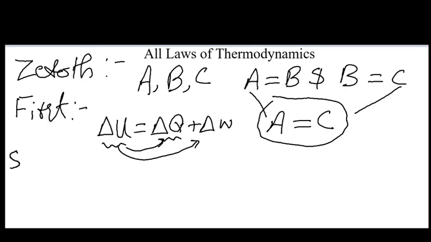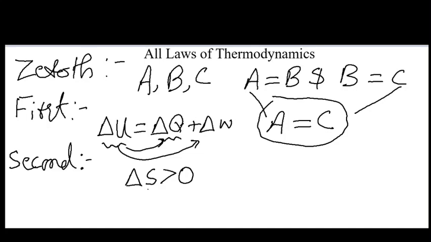The next law of thermodynamics is generally known as the second law of thermodynamics. The second law is related to the entropy of the system, and it states that the entropy change of a thermodynamic system or of the overall universe is always positive. That is, the entropy of the universe is increasing with the passage of time. Entropy is basically defined as the measure of disorder of a system. So, according to the second law of thermodynamics, the disorder in a thermodynamic system always increases with the passage of time.